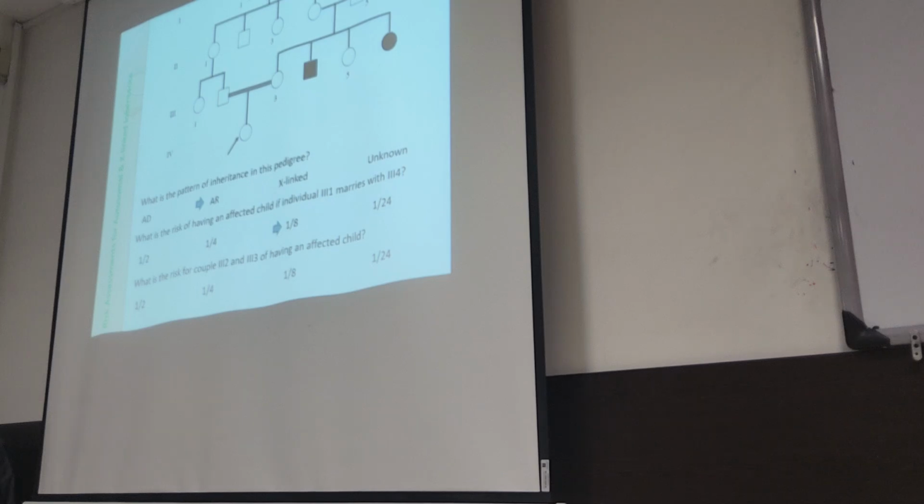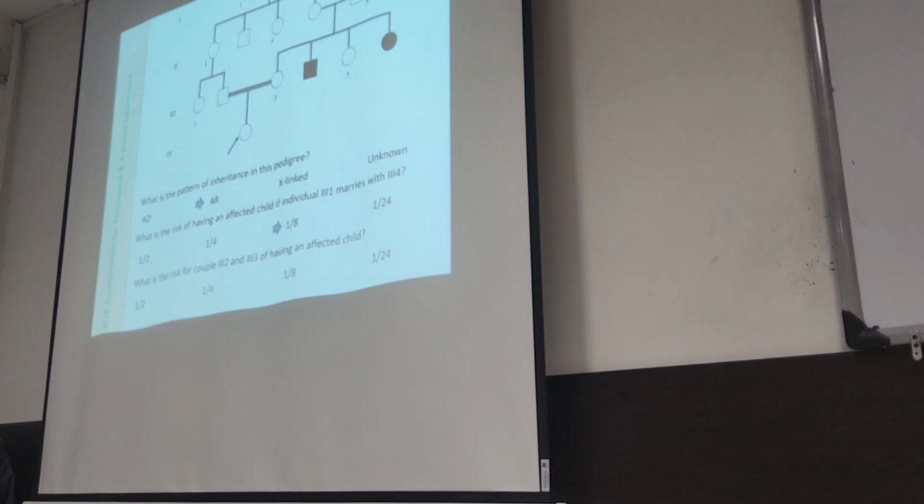No, 3, 3, it's 2 out of 3. Okay, 2 out of 3. And 3, 2, it's 1 out of 4. Then they transferred it to the offspring.